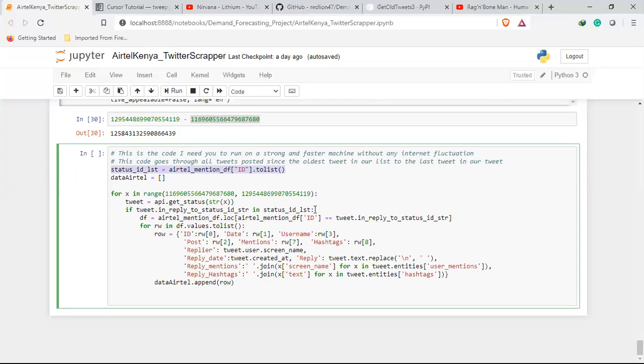I'm looking through that list to make sure that for every tweet I get, if it has the in reply to status ID string, that value is within my list of IDs. If it is not, it just forgets about it. If it is, then it takes that